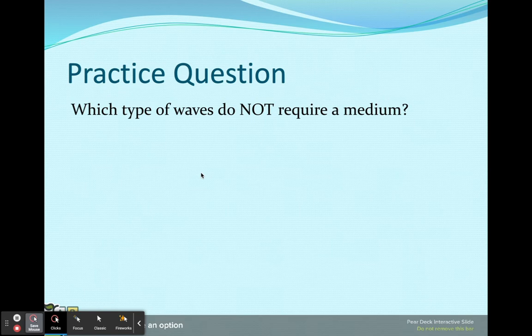Practice. Press pause while you answer. So remember, mechanical waves start with an M. They do need a medium. M and M, they need each other. Electromagnetic waves, like light waves, they don't need a medium, so that should be our answer.